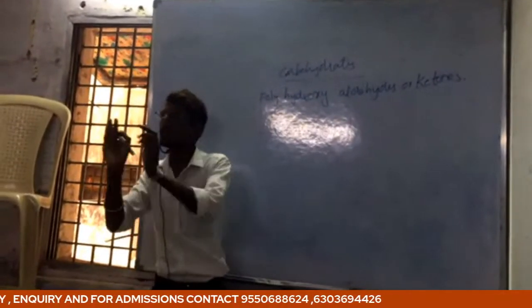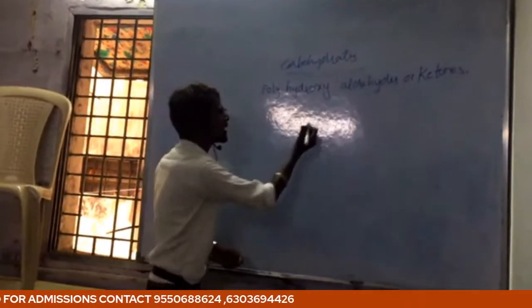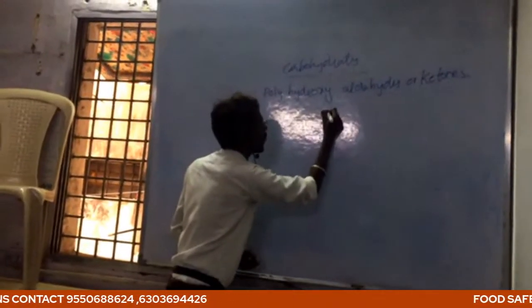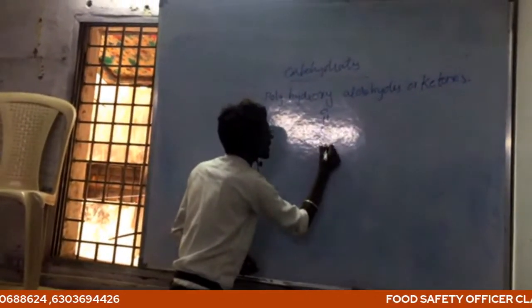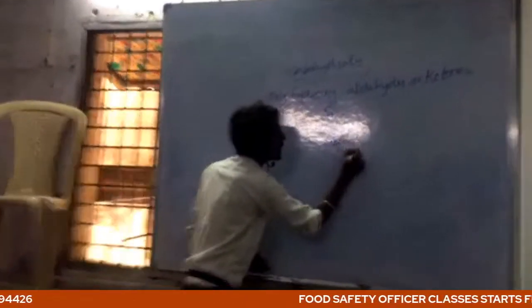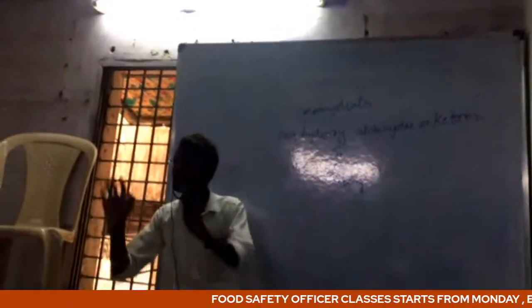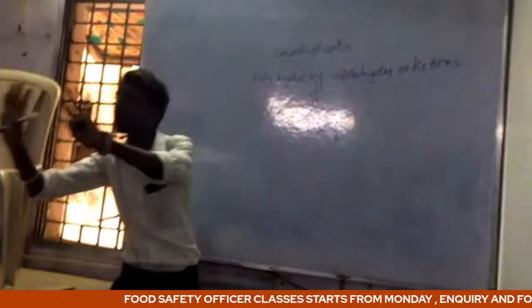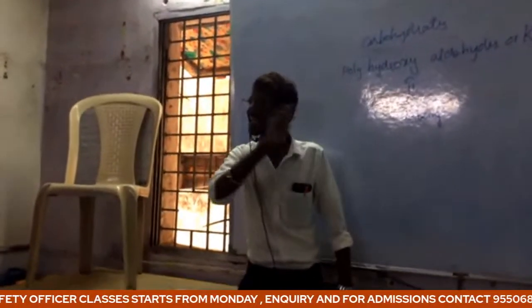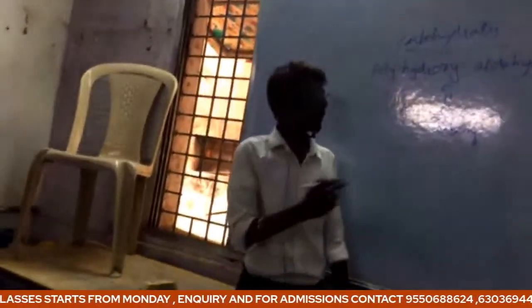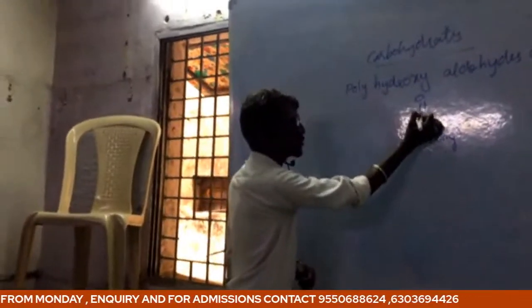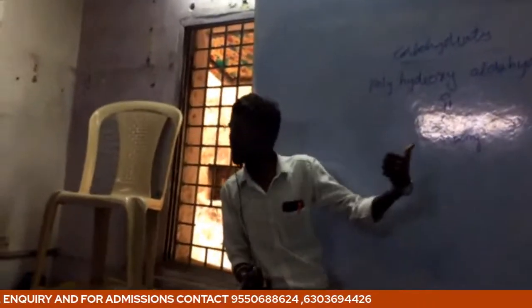So what is a carbonyl compound? What does carbonyl mean? C double bond O is called a carbonyl group. Carbon exists with four bonds, so coming to valency, two bonds are with the oxygen.